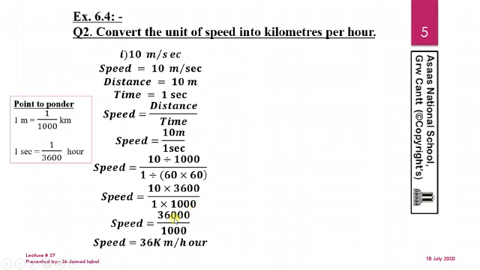So that becomes 36,000 divided by 1000. Zeros cancel and we will get 36. Now we have converted the units, and that becomes kilometer per hour.